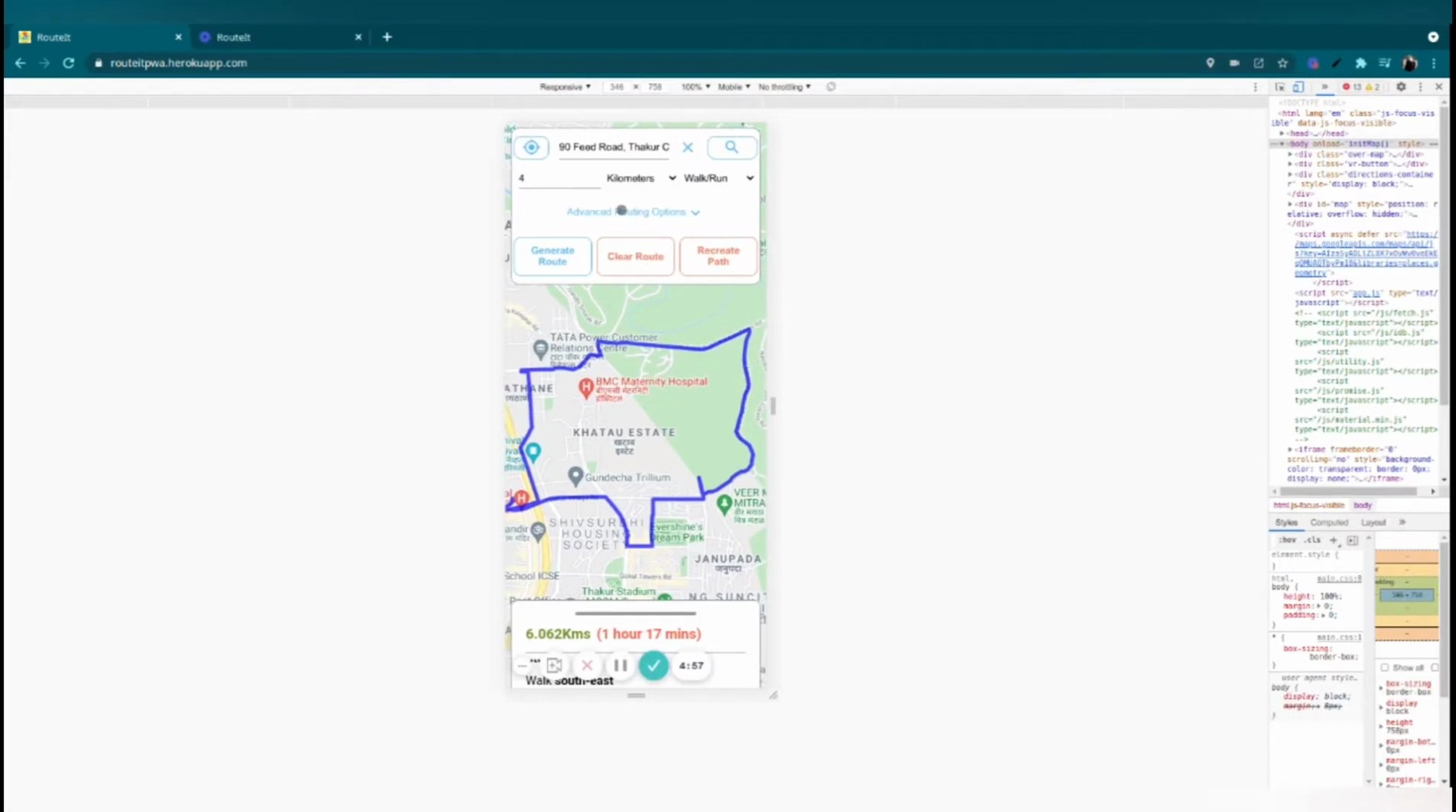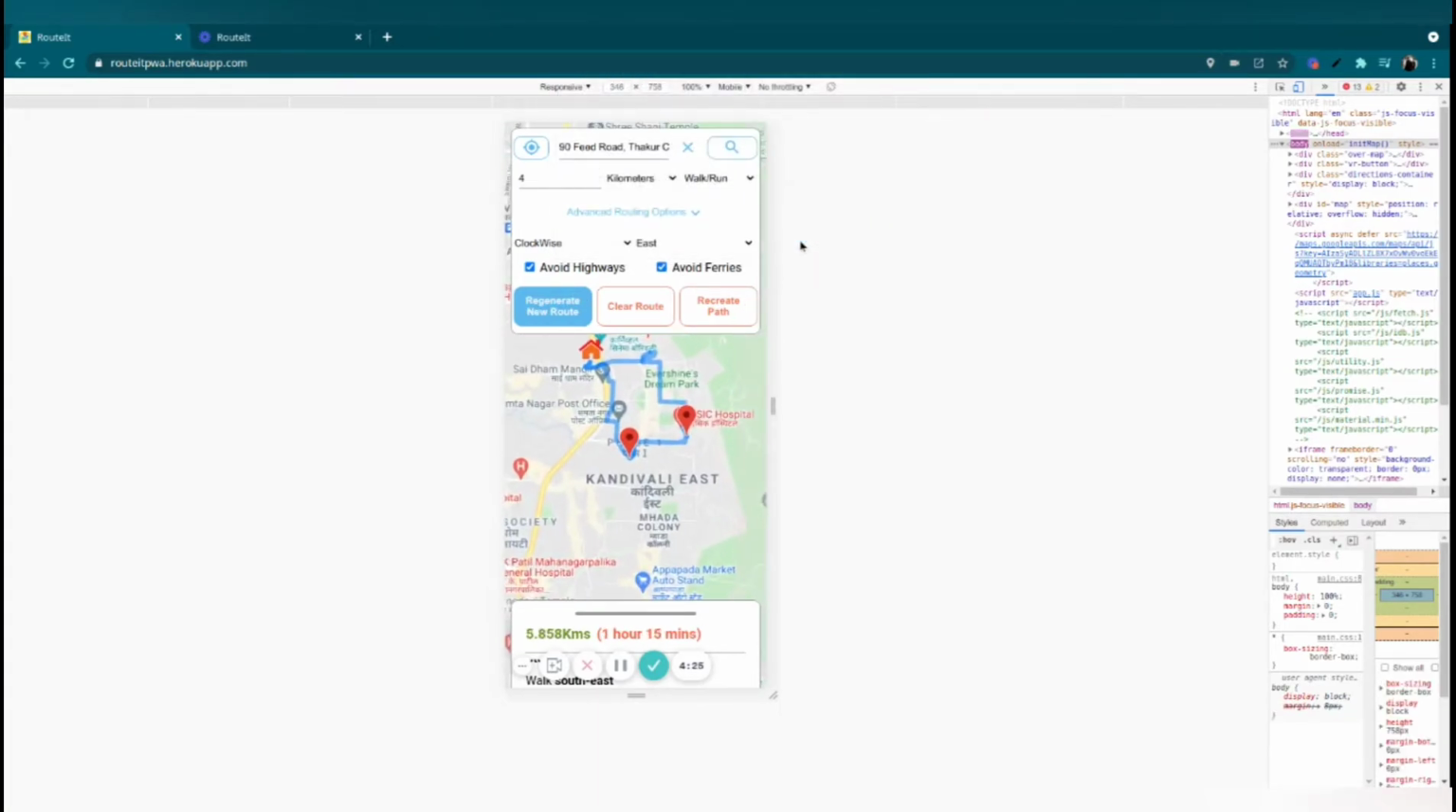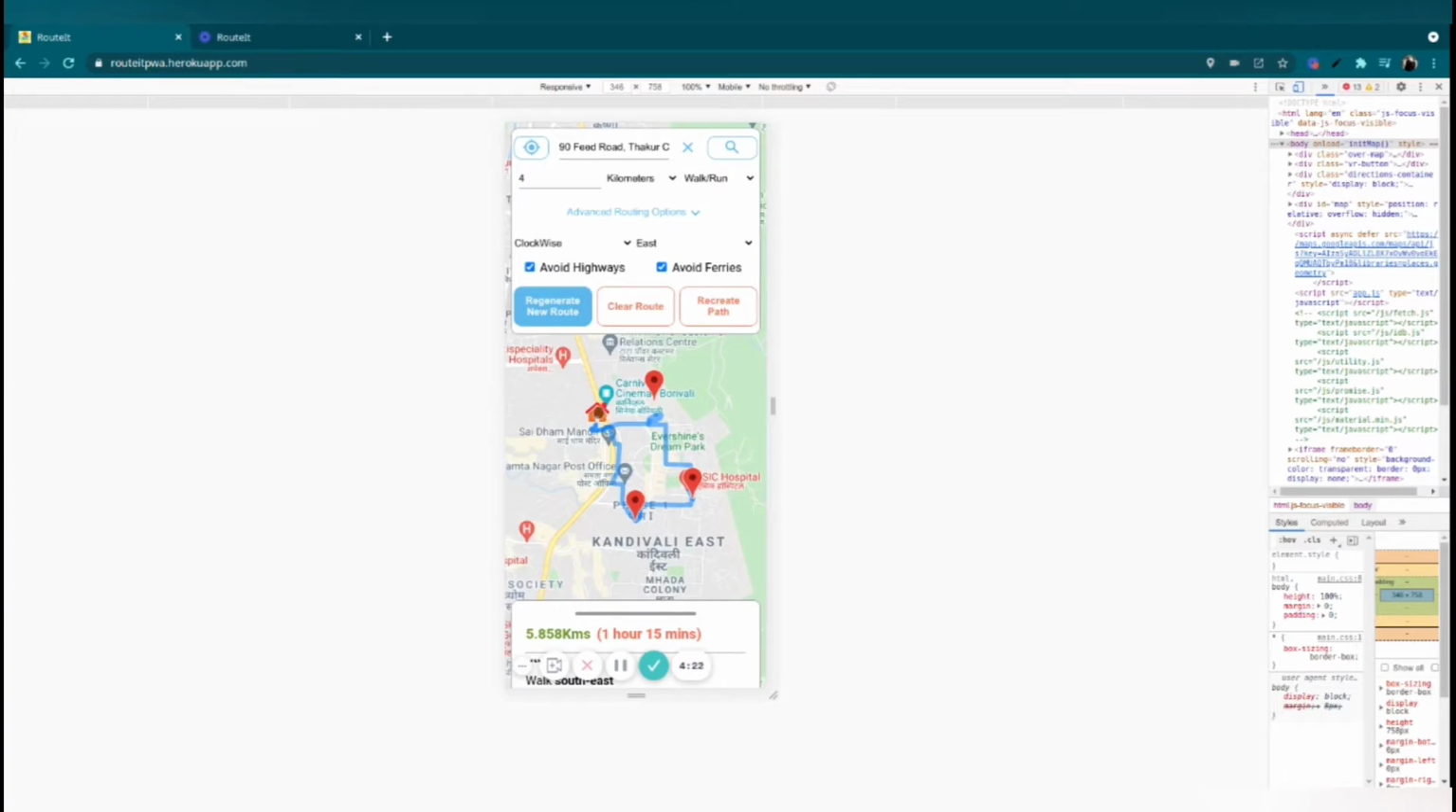Another thing that we have is the advanced routing options. The user can select various parameters from here, like clockwise direction, or the heading that they want to go, or whether to avoid highways or take highways and avoid ferries. Then we can also have driving directions or walking directions, and input in kilometers and miles. So these are various parameters that we are giving. And suppose we take this route and try to generate, it will try to generate via the east side only. So as you can see from my location, it has generated a route towards the east.